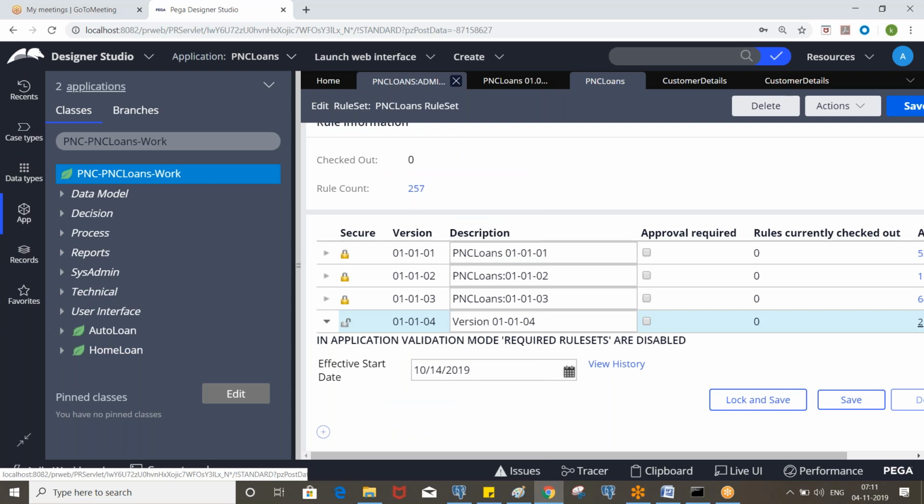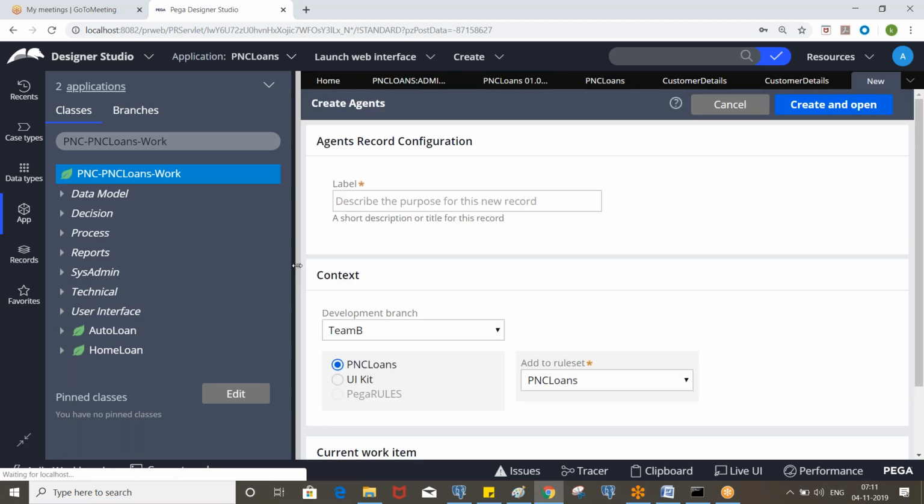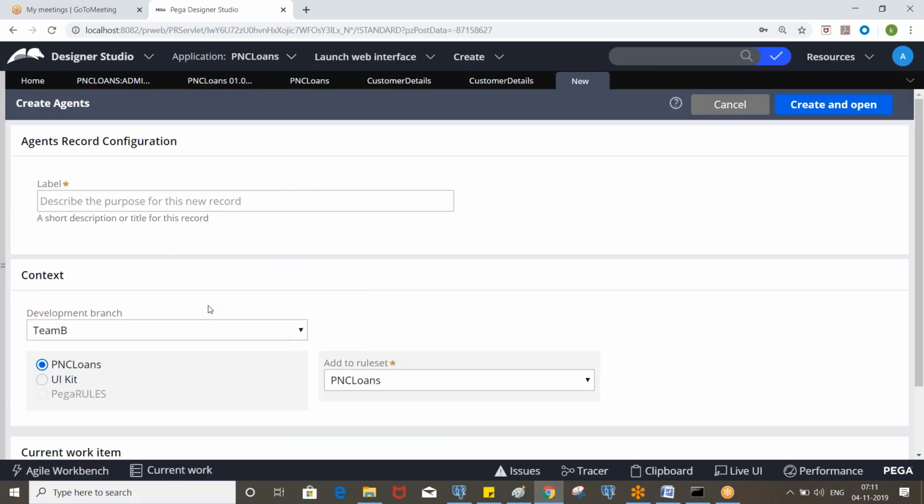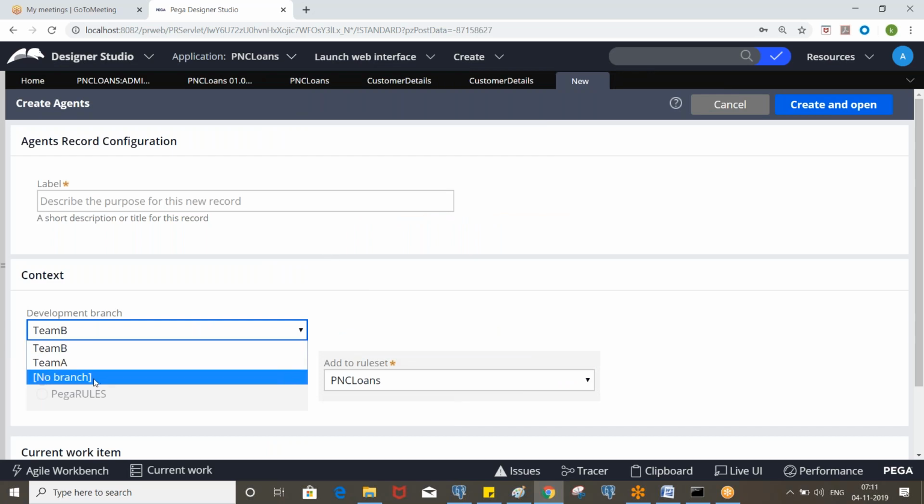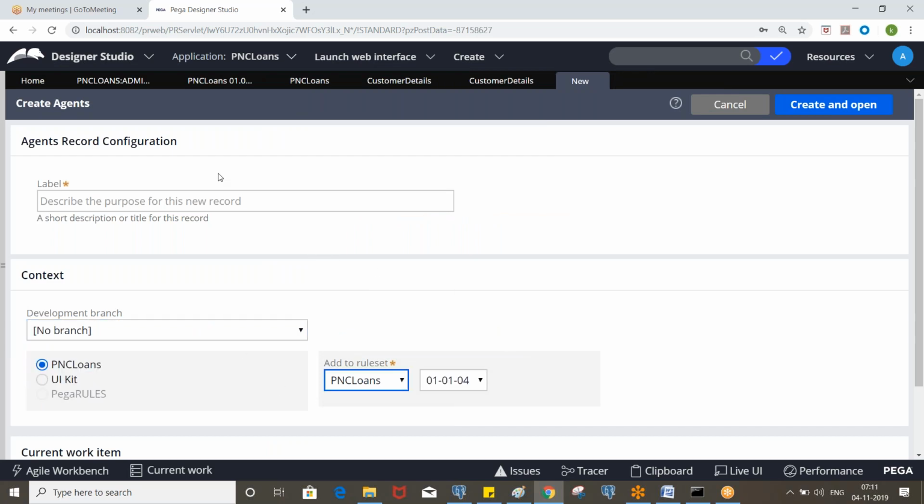So go to the sysadmin agents, and here you can create only one agent per rule set. So you cannot create multiple agents in a single rule set. So this is the PNC loans. Here you can create only the one. Inside the agent, we can create multiple scheduled agents. So we'll be discussing those.